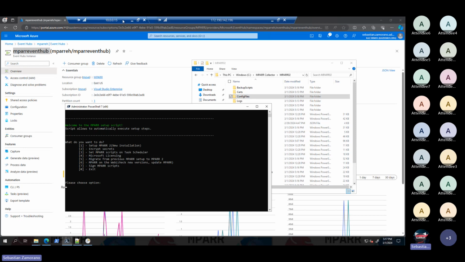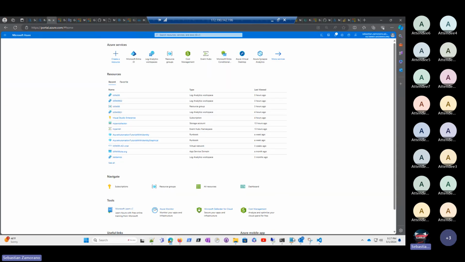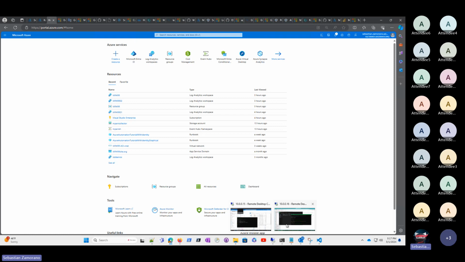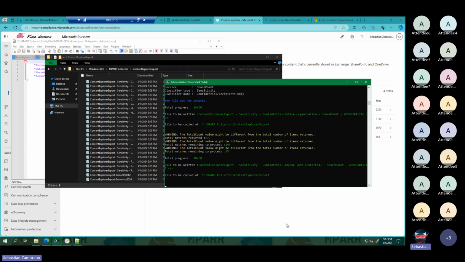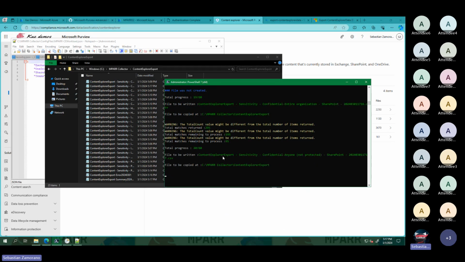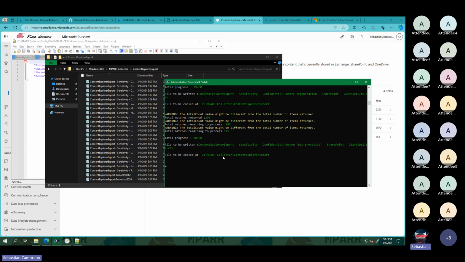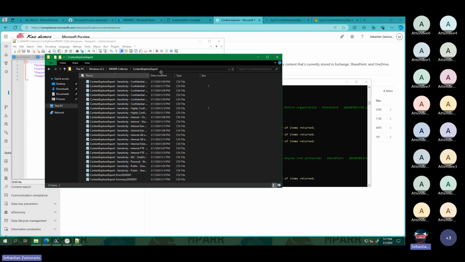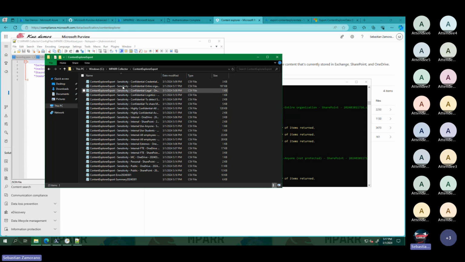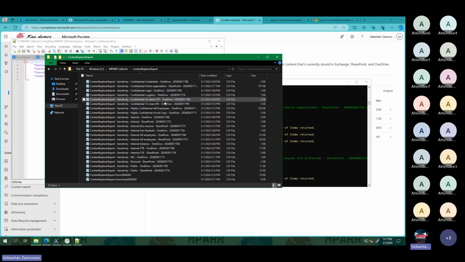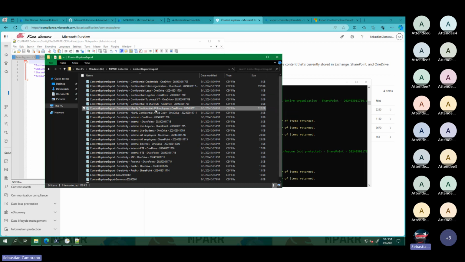And let me go back, because we were running that mass export to CSV, and now you can see that it's still running. It appears to be a big one, but here you can see all the information about sensitivity labels, confidential, legal over OneDrive. Here we can see the complete name is getting in this file, or this one, highly confidential, all employees.